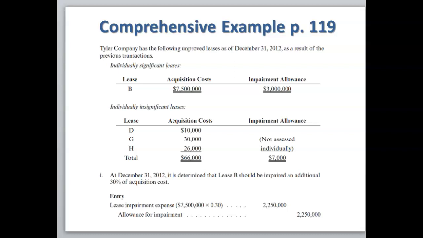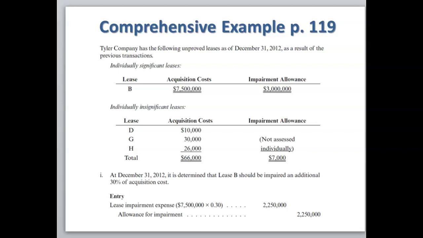Now at the end of the year, we need to assess impairment on all of our remaining properties. Tyler Company has the following unimproved leases as of December 31st as a result of the previous transactions. So the individually significant lease that we still have is lease B that we're going to be looking at to see if it needs some impairment. Remember, lease A has already been surrendered, so we've written that off, and lease C has already been reclassified to proved. That was done in transaction F, so the only one left is B.